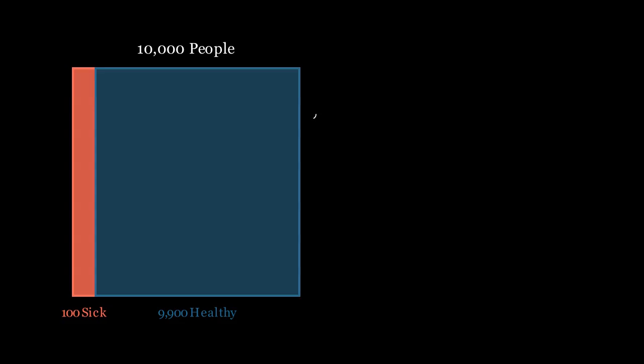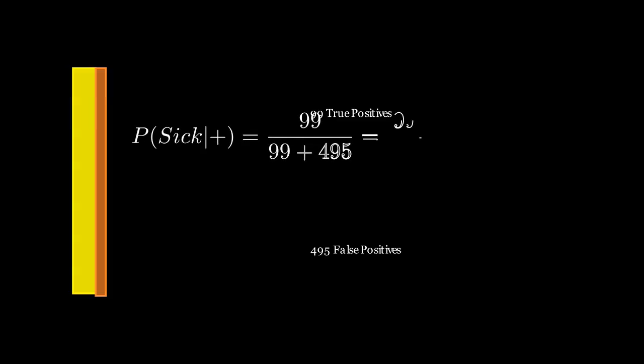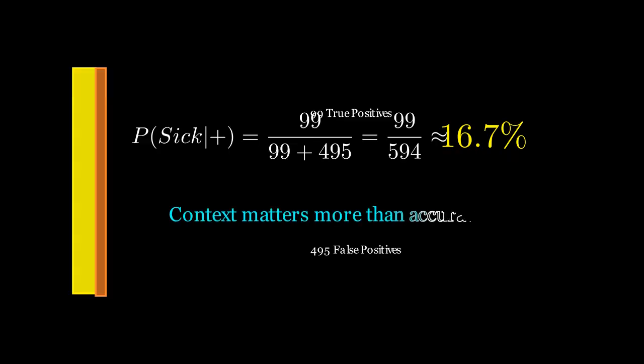To see why, let's look at 10,000 real people. Out of these, only 1% or 100 people are actually sick, while 9,900 are healthy. Now, let's run the test. Among the 100 sick people, 99% will test positive. That's 99 real positives. But among the 9,900 healthy people, 5% will also test positive by mistake. That's 495 false positives.